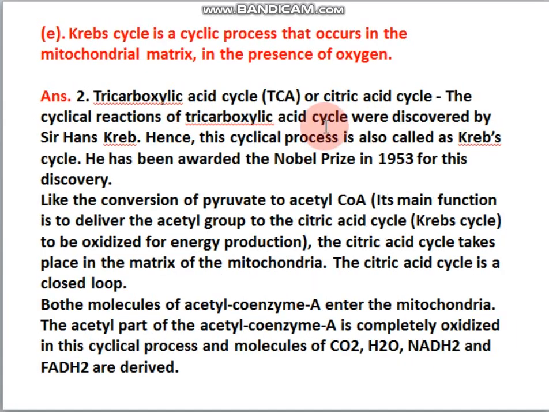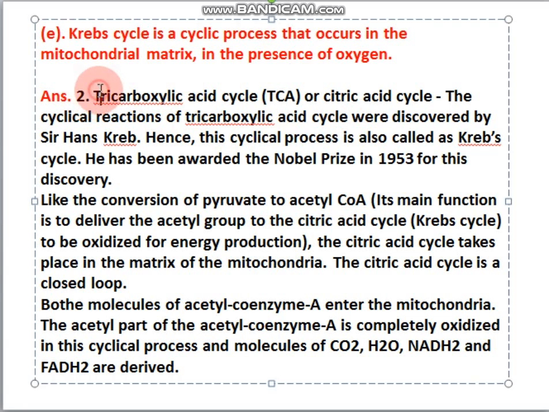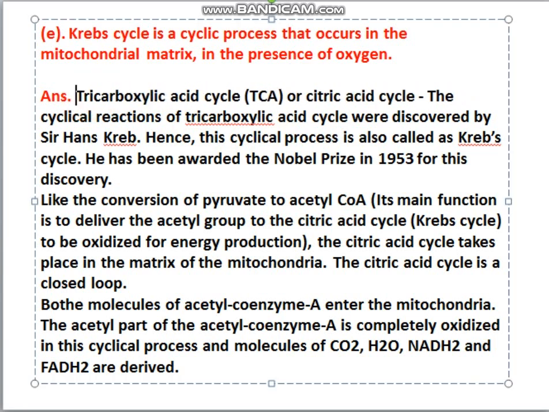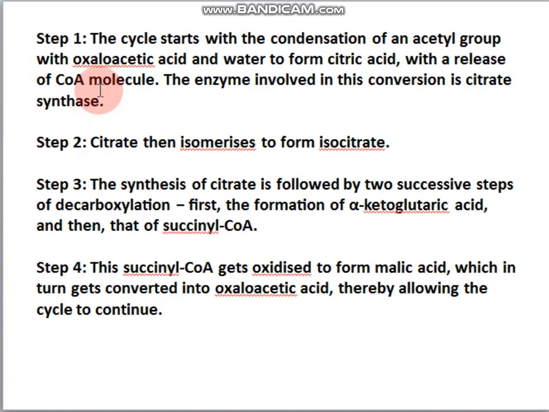Okay, then I think this is your last question. Krebs cycle is a cyclic process that occurs in the mitochondria. So you have to explain how the tricarboxylic acid cycle takes place. You just have to describe the process in brief, and then also you can give the steps like this. What happens? Step 1, step 2, step 3 and step 4.